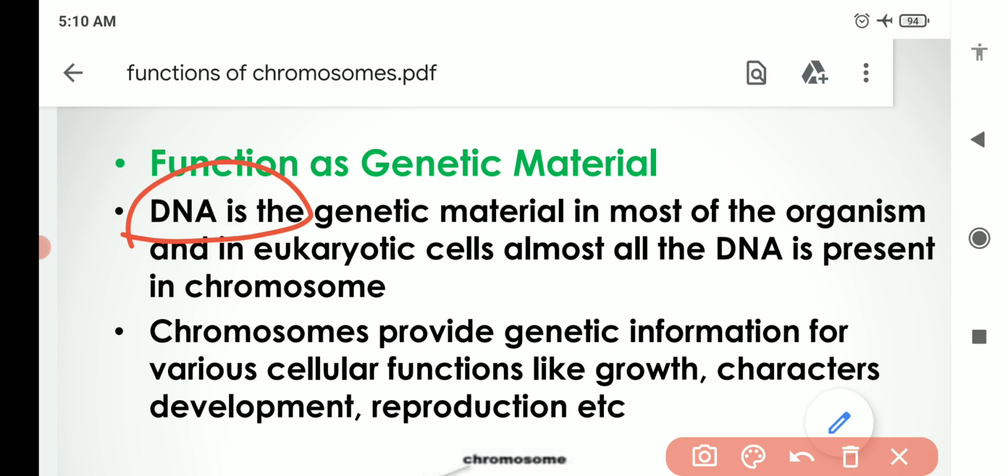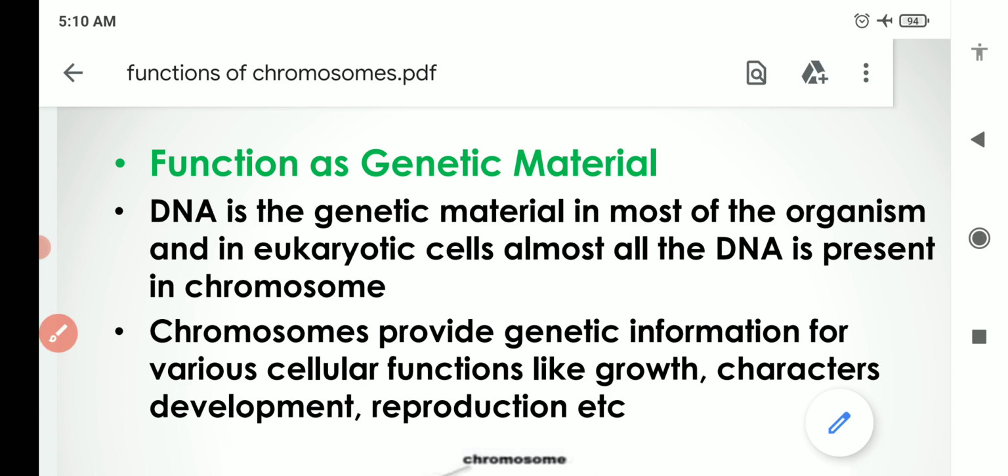It is present in the chromosomes. We know that chromosomes are made up of DNA and protein. So the most important function of the chromosome is that it is used by the cell as a genetic material, and the function of genetic material we have already discussed.